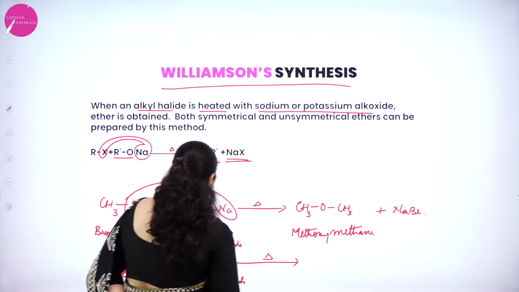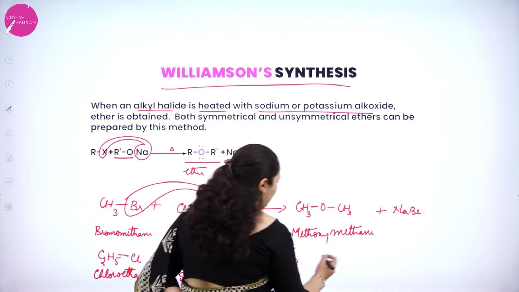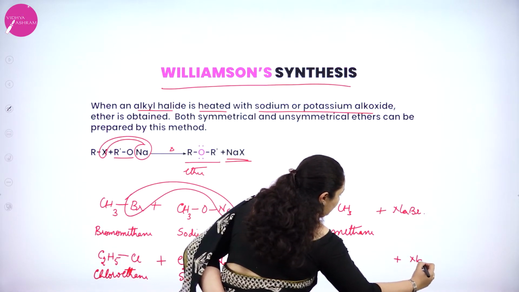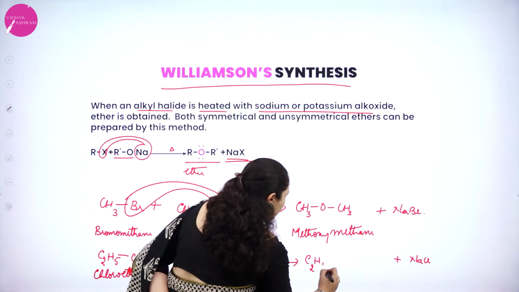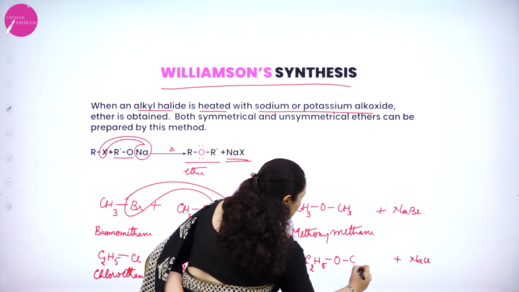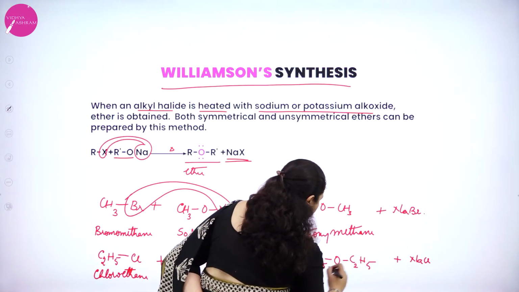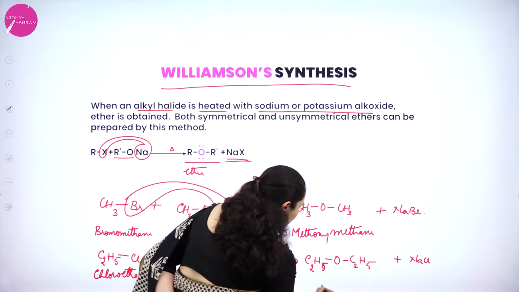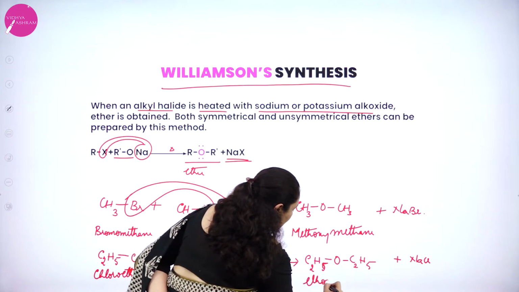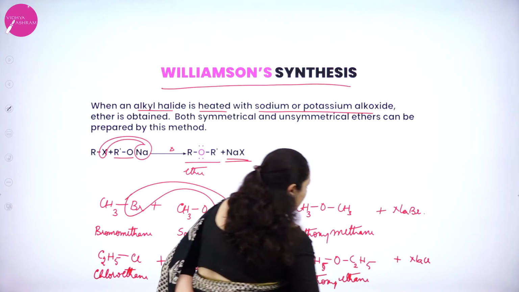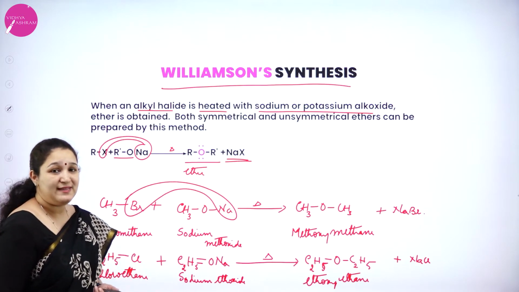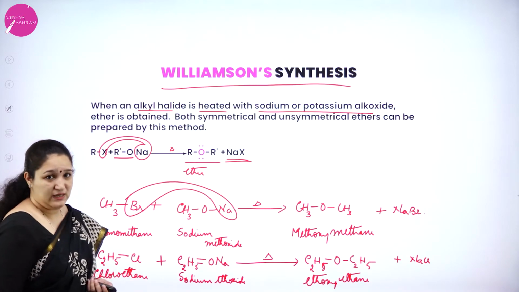When it is heated, sodium with chlorine will go out as sodium chloride, and I will get C2H5OC2H5. This is 5 here. Okay, so this is ethoxyethane what is formed. Okay, so that's about the Williamson's ether synthesis.